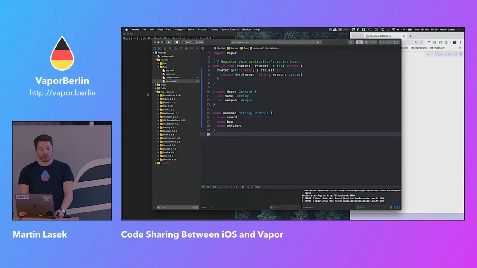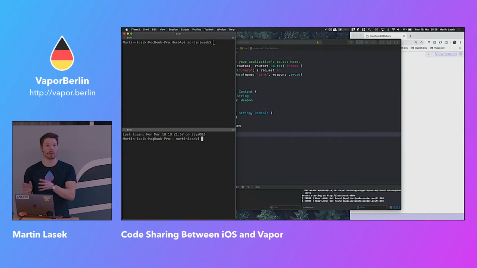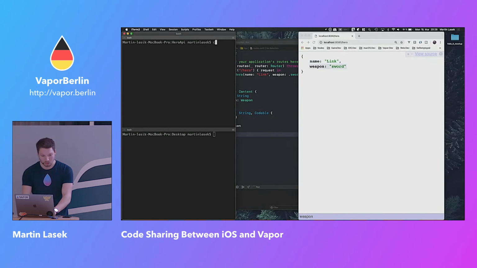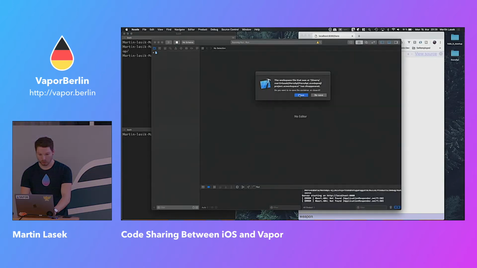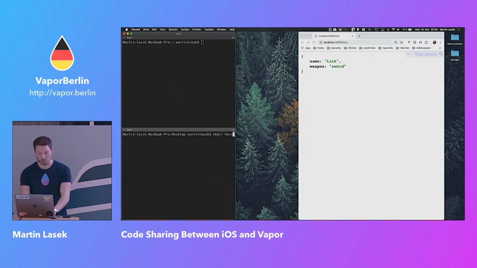So let's just create a new project to put that code inside. So that means, where are we? We are here. Okay, we are going to desktop. I'll just move this a little bit over here so you can basically see it. I think I haven't moved the Hero API to desktop. Yeah, we can close Xcode for now. Okay, we have the Hero API. Now we are going to create the Hero shared.